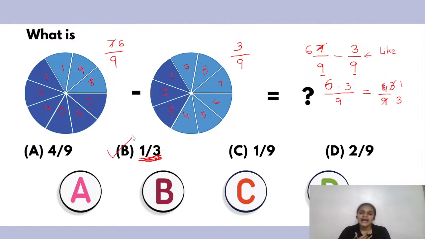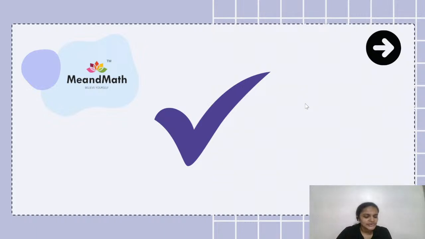Okay, and I'm really sorry. My apologies. I made that minor error over there. And thank you so much for understanding. So, really sorry. The final answer is definitely 1 upon 3. So, congratulations, whoever has given me the answer B, which is absolutely right. Okay, that is absolutely right.